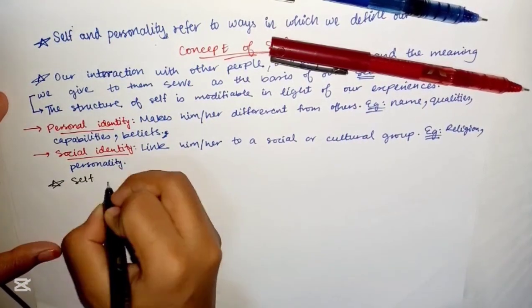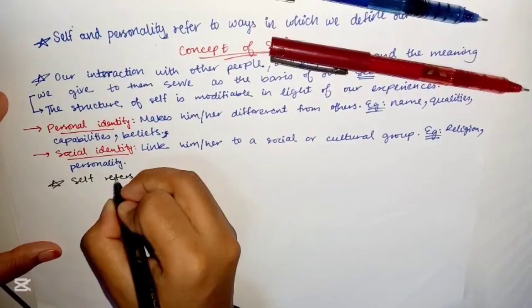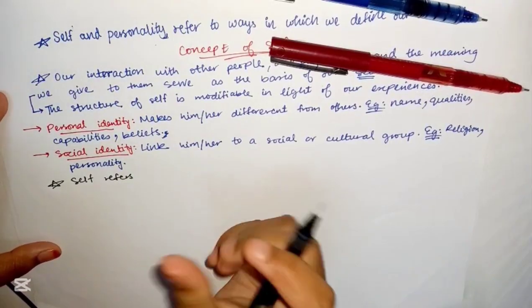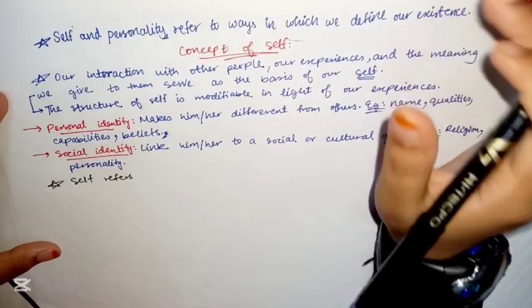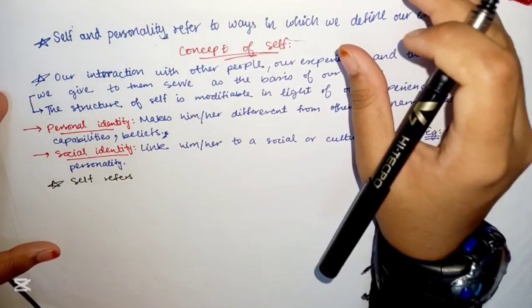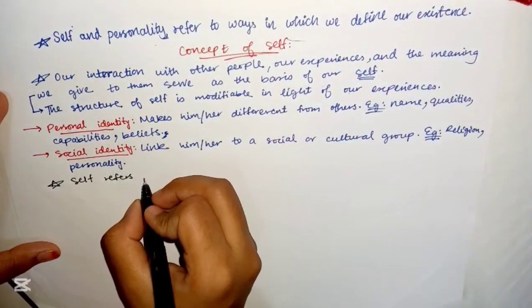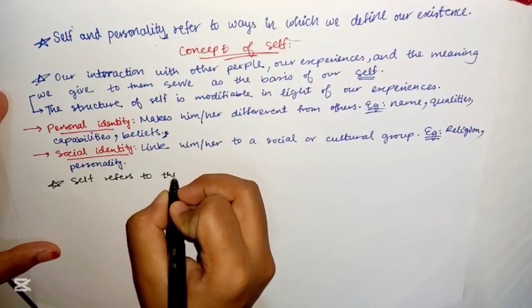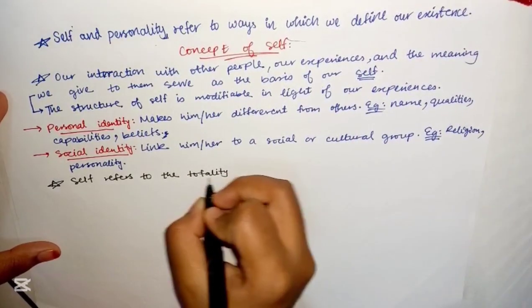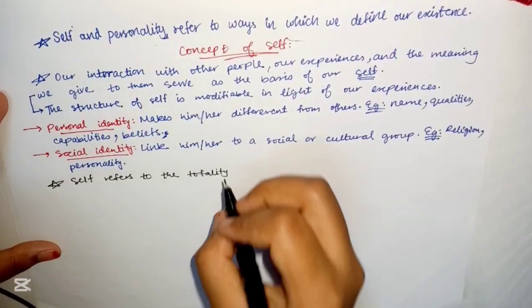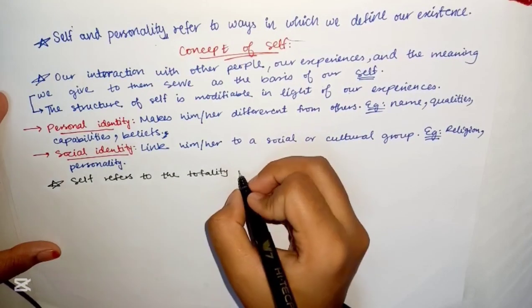Self refers... When they say define self, there is actually an absolute answer given in the NCERT, and you must follow that answer to get the best scores. Self refers to the totality. These are the terms you need to use in psychology.